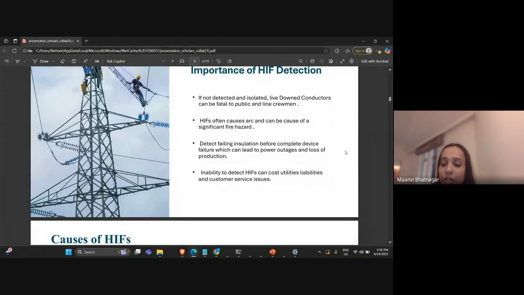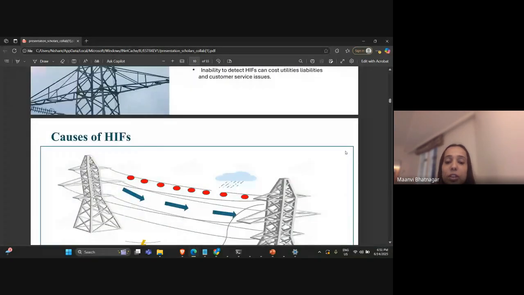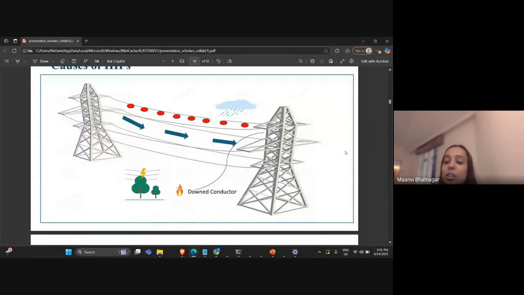So what causes the high impedance fault? In this figure, we can see that rain, thunderstorms, a broken conductor, or aging infrastructure can be causes. Environmental factors are also there, like moisture, dust, or tree contact.